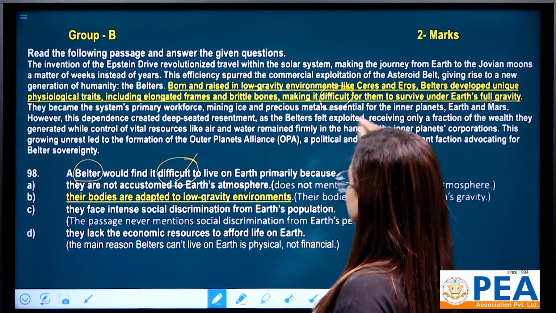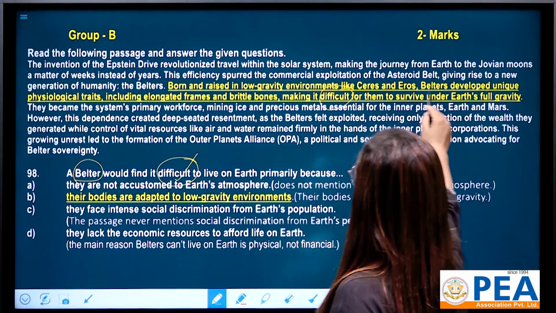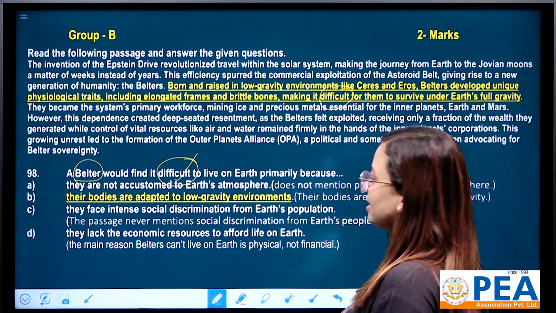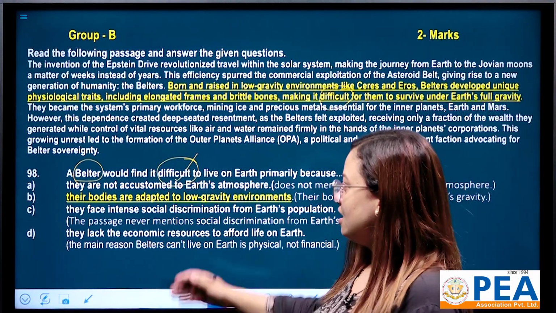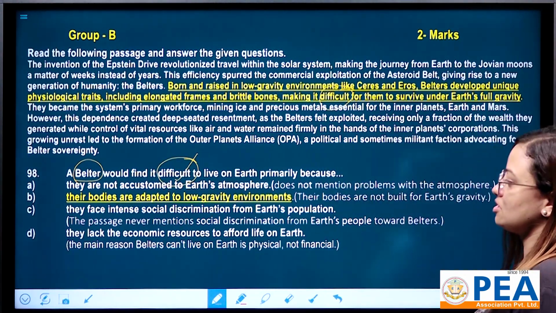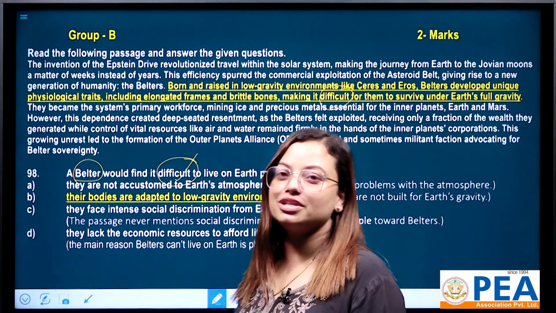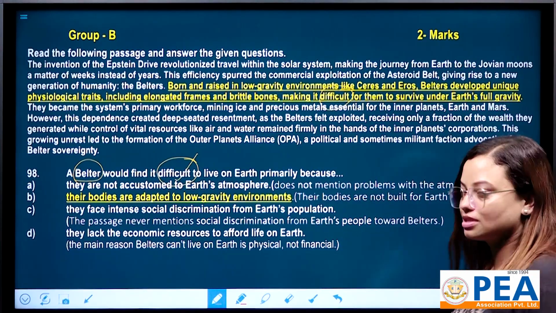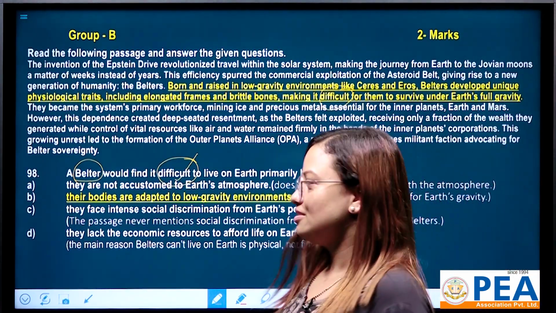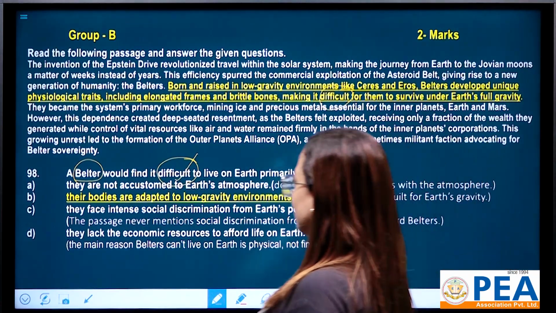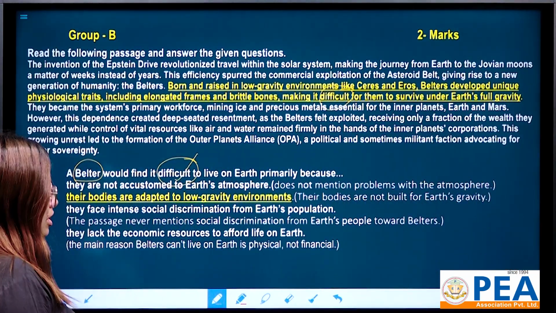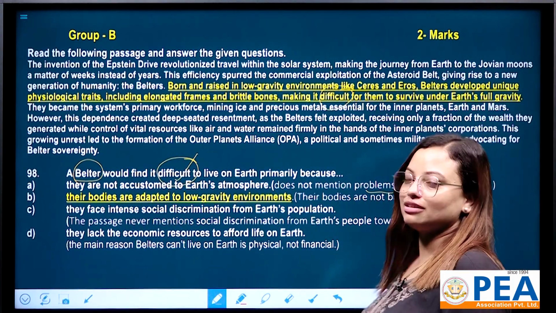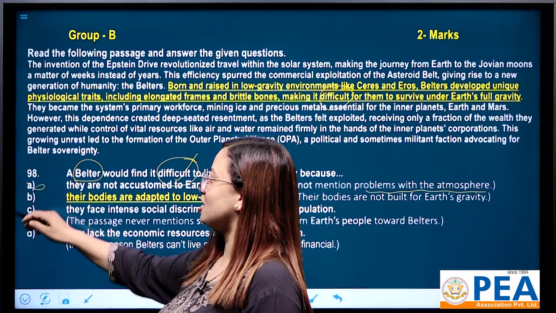That's why I have highlighted and underlined this very line. So you can be based on this very idea and find out the answer of this question. Now let's see number A. They are not accustomed to Earth's atmosphere. What is the question? A Belter would find it difficult to live on Earth primarily because... why? What is the reason? The reason is that they are not accustomed to Earth's atmosphere. The passage does not mention problems with the atmosphere actually. That's why this is not the correct option.